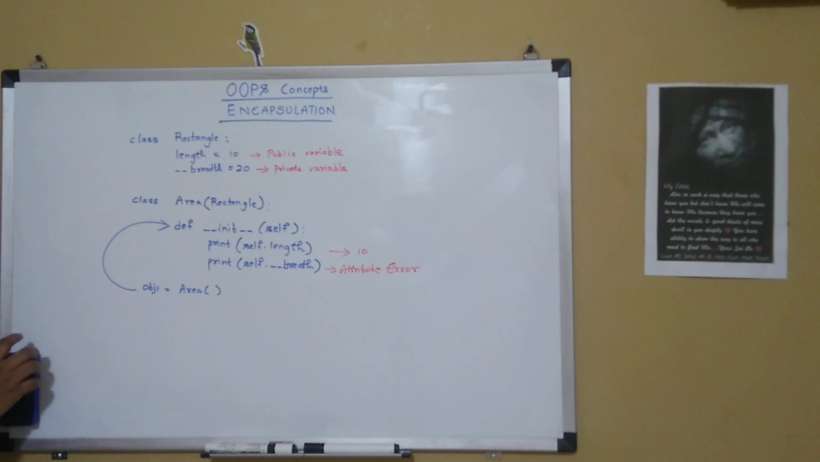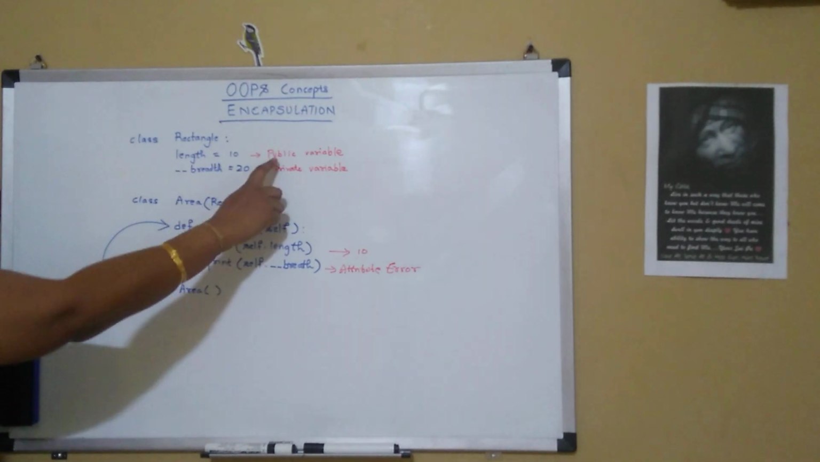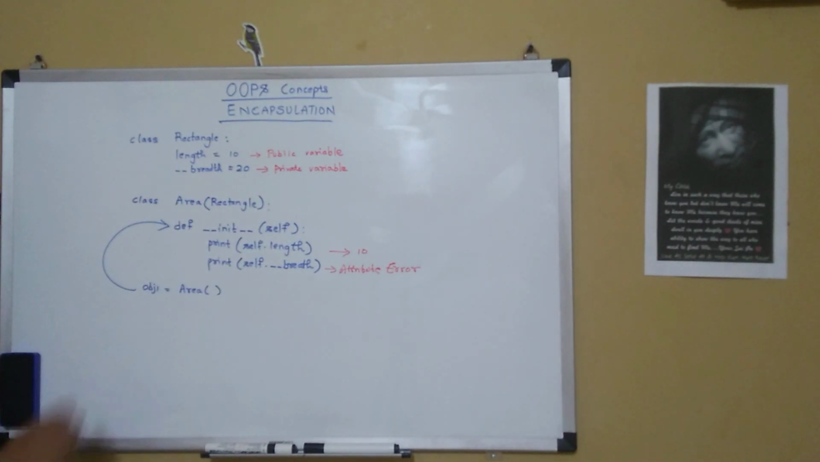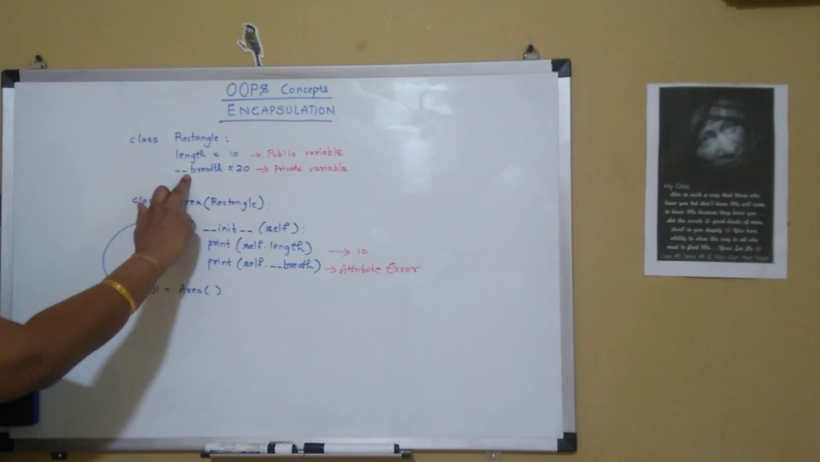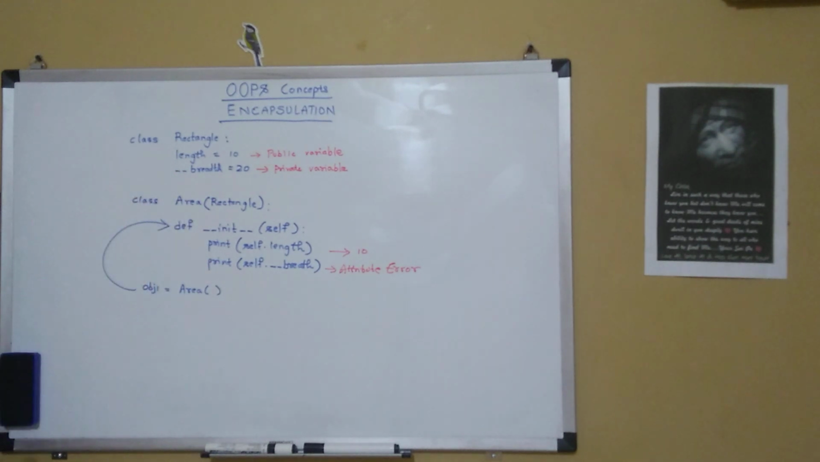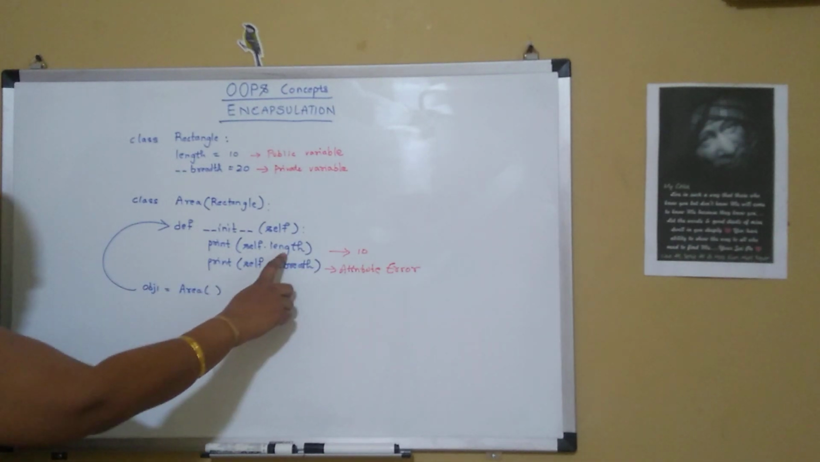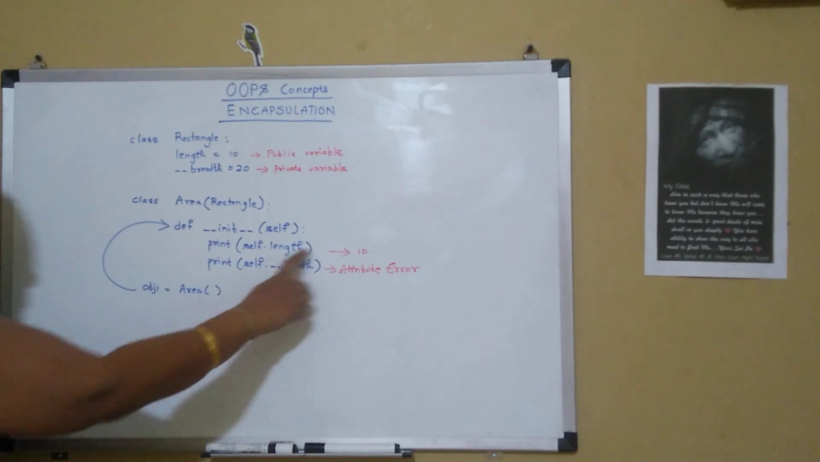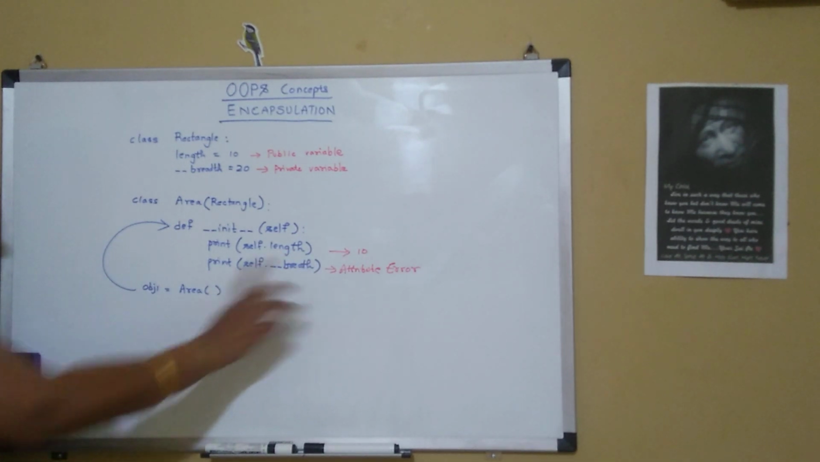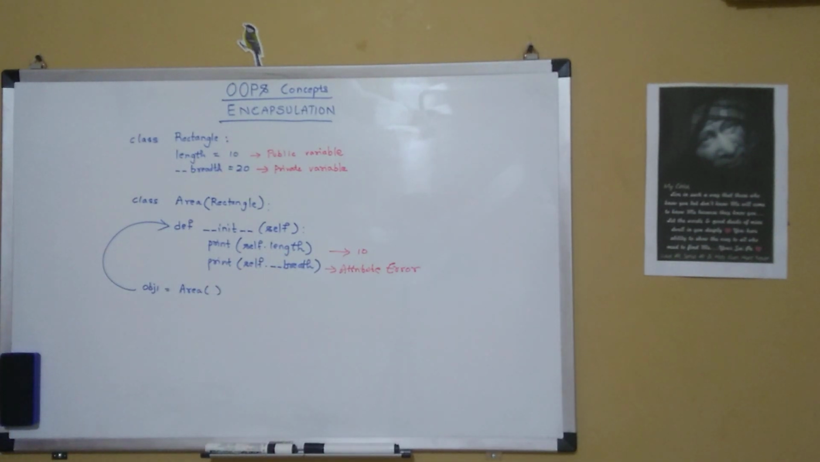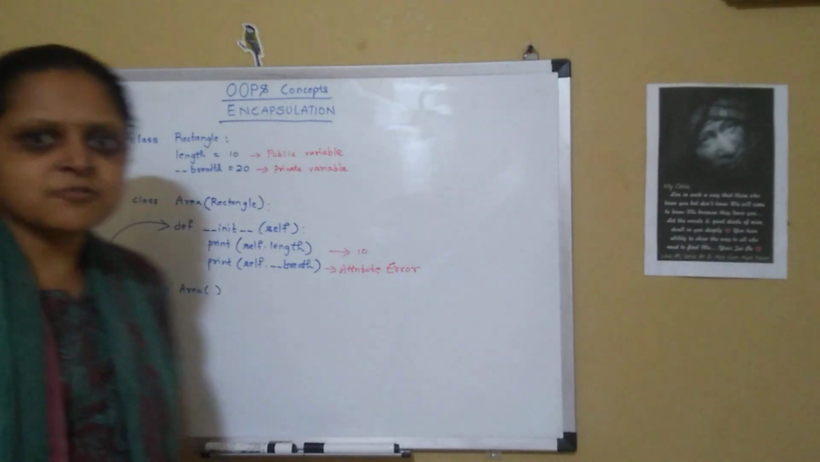Hope, friends, it is clear for you, the public and the private variables, and for private we have to prefix it with double underscore. It gave the value 10 for length, but for breadth it gave an attribute error. Hope it is clear for you.